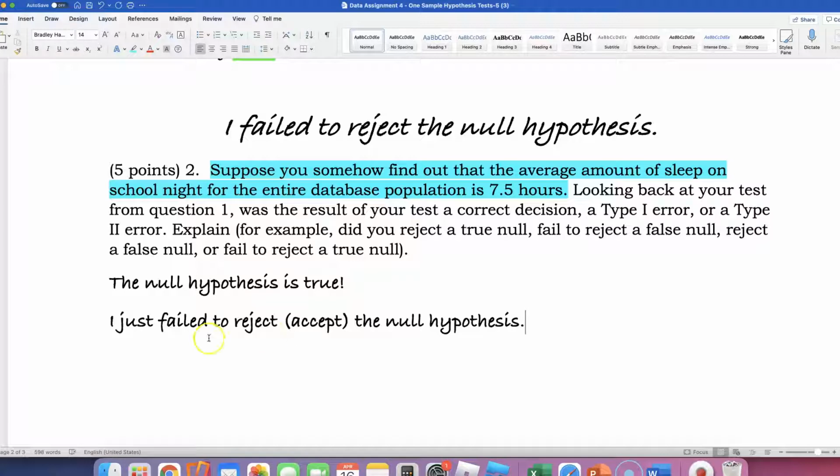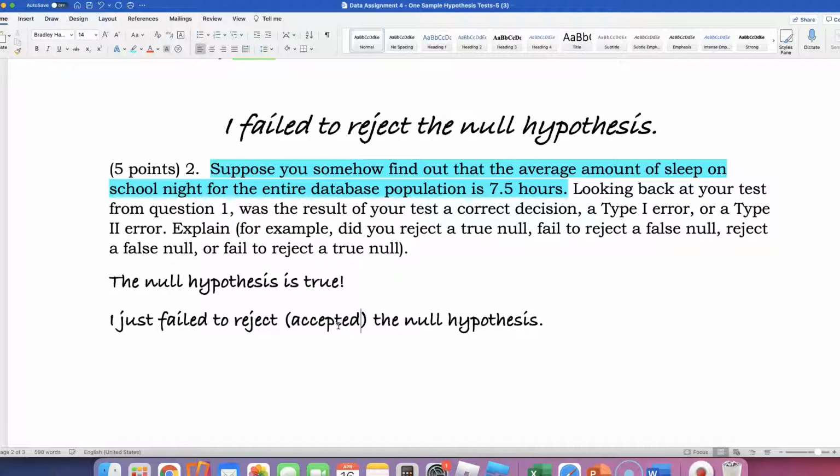I know they're different. I hate to say that I accepted the null hypothesis, but failing to reject is not rejecting it, okay? I didn't reject this null hypothesis, which is true. I didn't reject the true null hypothesis. Is that the right decision or is that an error? That's what it's asking. If it is true, should we reject it or accept it? If it is true, we have to accept it. We have to fail to reject it. Does that make sense? If it is false, then we have to reject it.